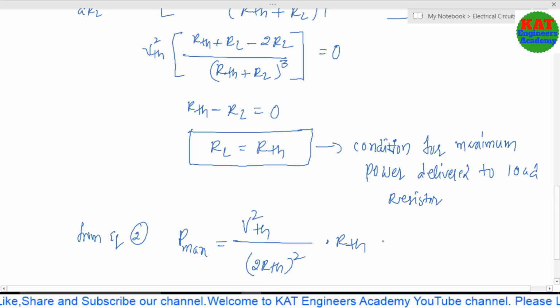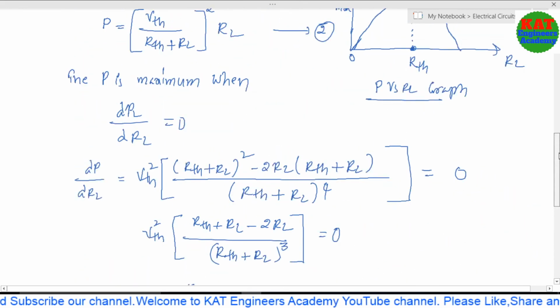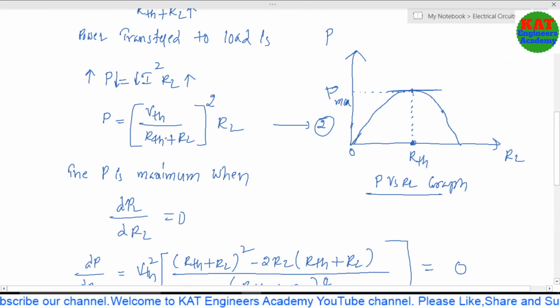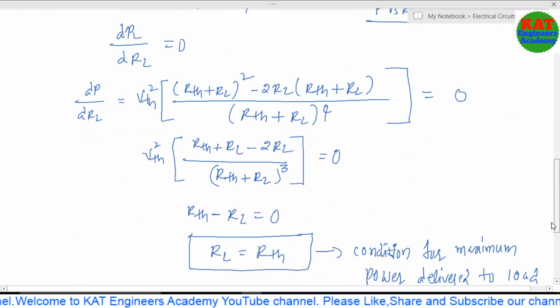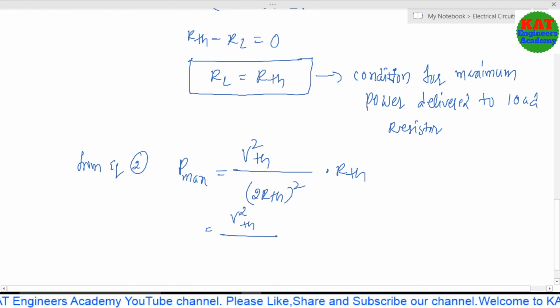From the second equation, which is VTH square by (RTH plus RL) whole square into RL, in place of RL you have to substitute RTH. You will get VTH square by 2 RTH square into RTH. So finally, the maximum power is VTH square by 4 RTH square into RTH.